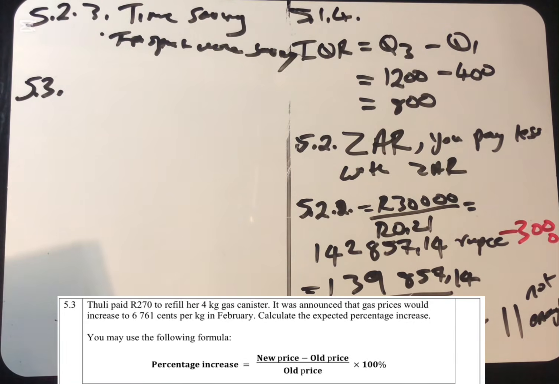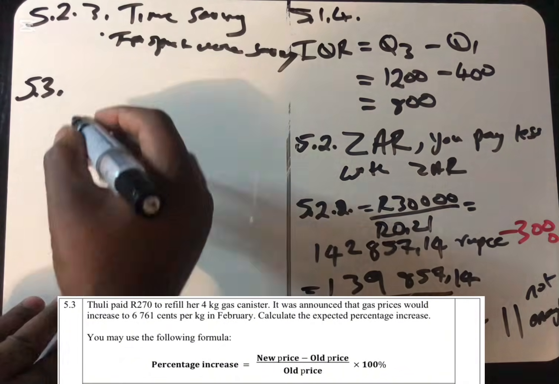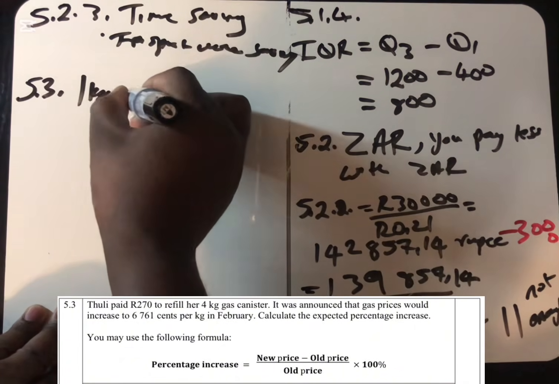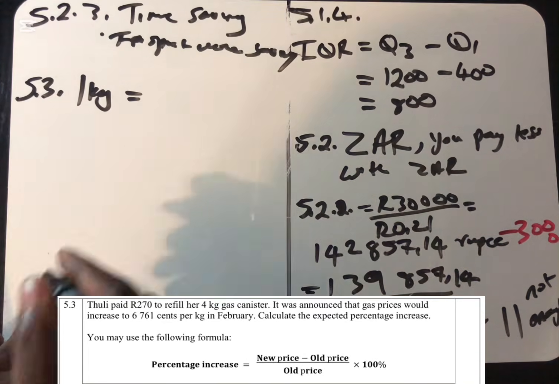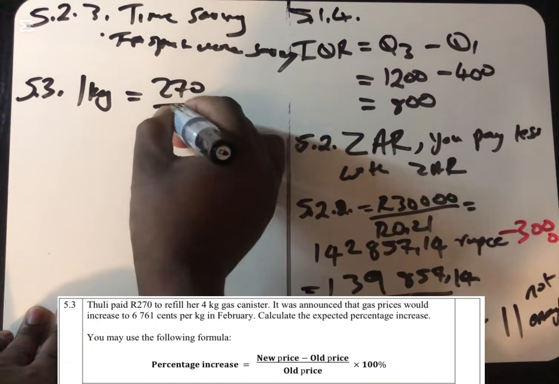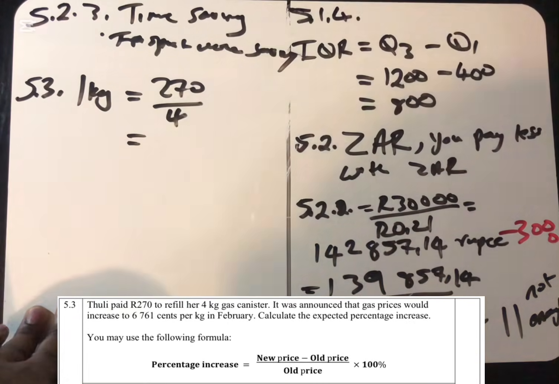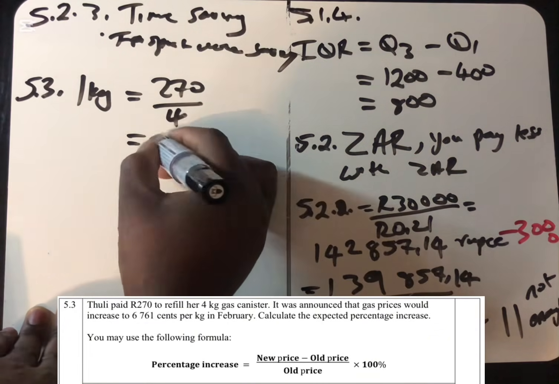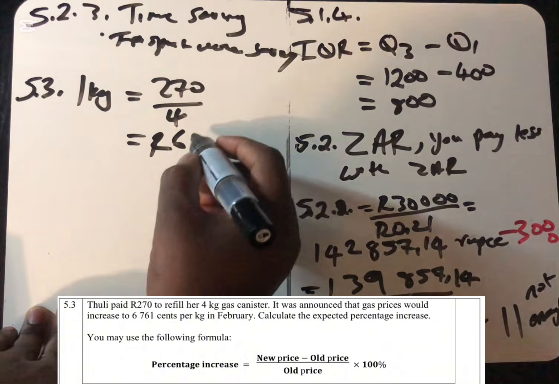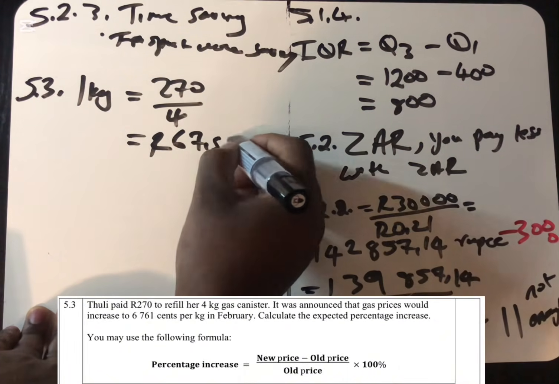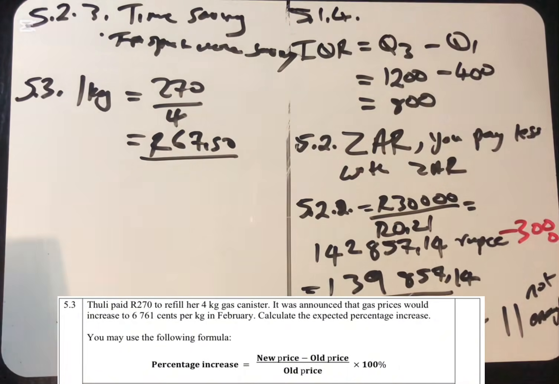So what we know is that we have to calculate the cost per kg first. We know that she paid 270. But how much is 1 kg? 1 kg is going to be 270 divided by 4. So when we divide it by 4, we can see that 1 kg is 67 rand and 50 cents. So now we know the price of 1 kg.